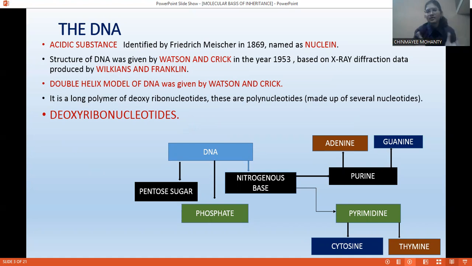Hence, it is called semi-conservative. So, there is a parental strand and there is a daughter strand along with it.